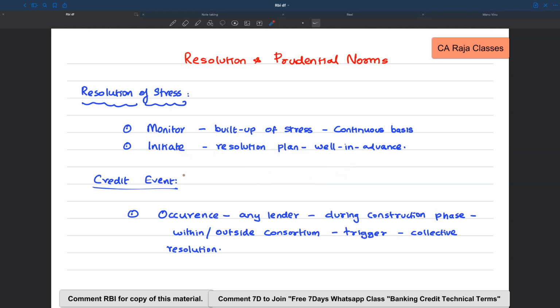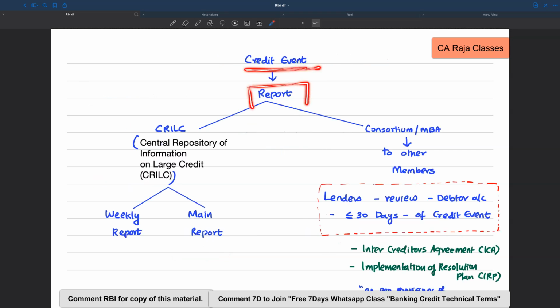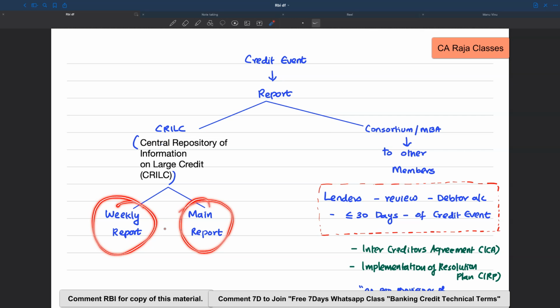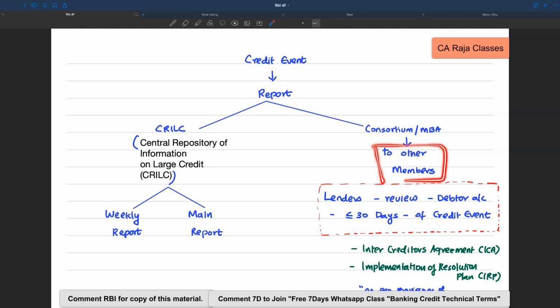So what is important here is the occurrence of credit event, and this credit event, if it occurs with any lender in the construction phase, let it be within the consortium or outside the consortium, then that should trigger collective resolution. And this credit event has to be reported by the concerned lender to the Central Repository of Information on Large Credit, we say CRILC. They should send the weekly report as well as the main report, and when they are part of a consortium or MBA, then they should report this credit event to other members as well.